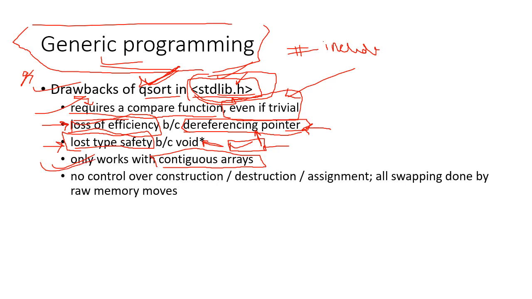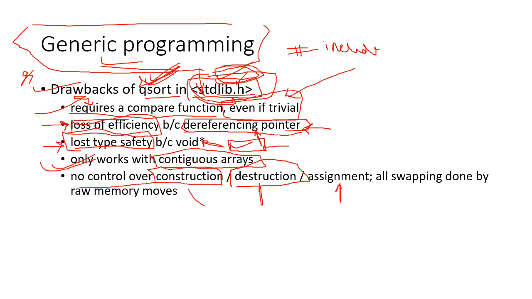This is the case for qsort in stdlib.h, the standard library. Now, there is no control over construction. This function doesn't have any control over construction, destruction, or assignment, and all of these are very important. I told you in detail in the previous lecture what construction, destruction and assignment are.